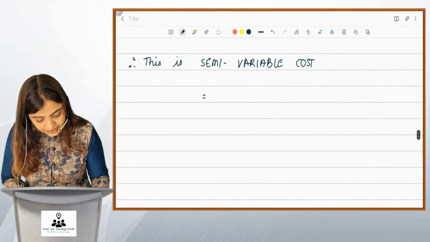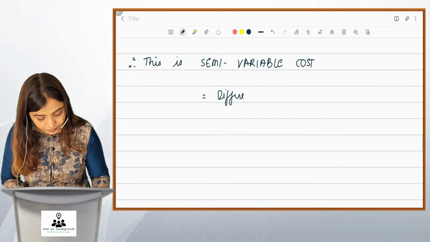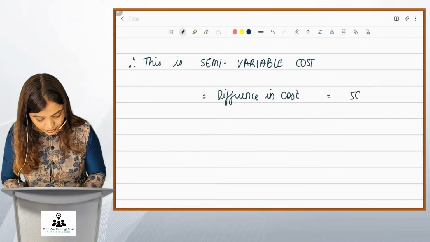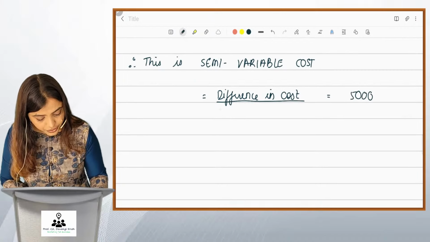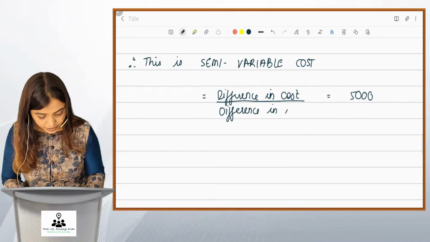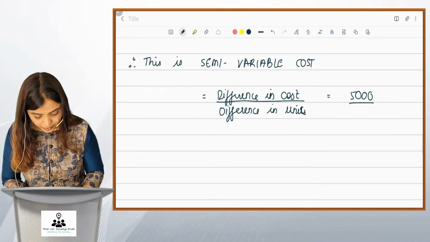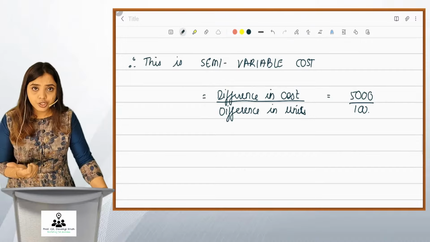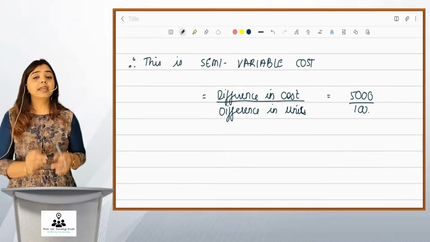So what we do is, we take up the difference in cost, which is 5,000. And this extra cost is incurred for the extra units that we made. That is the difference in units, 100 units.